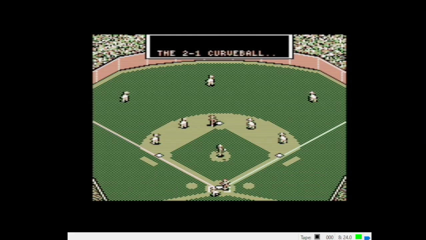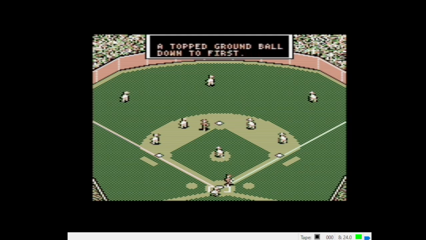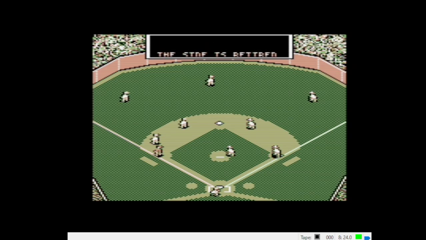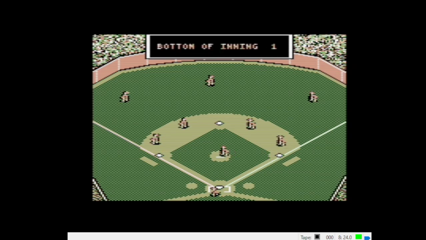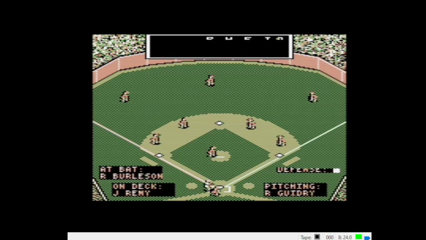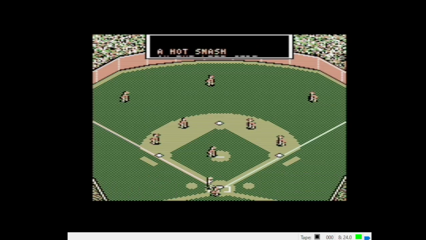Chris Chambliss, the batter, 2-1 curveball. And that one's down to first base. Scott fields it, takes it himself. All right, that will retire the side, but the Yankees take the 2-0 lead. And Boston coming to bat against Ron Guidry. Here's Rick the Rooster Burleson. We're going to feed him a changeup.